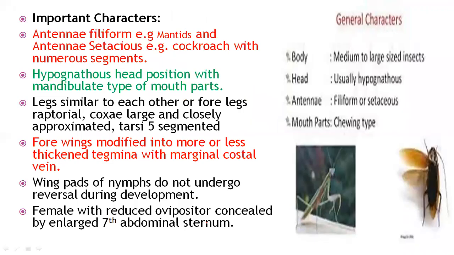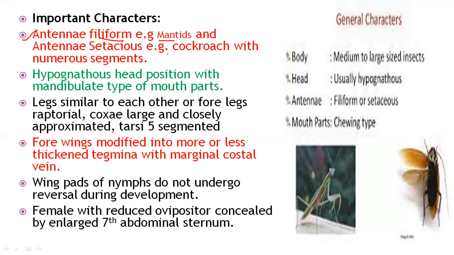So let's see in detail which important characters come under order Dictyoptera. Firstly, from the antenna point of view, the antenna is filiform in the case of mantids. Why? Because, same as in grasshoppers and crickets, which have the filiform type of antenna, in mantids also all segments are similar from base to apex, looking like a thread, known as a filiform antenna.